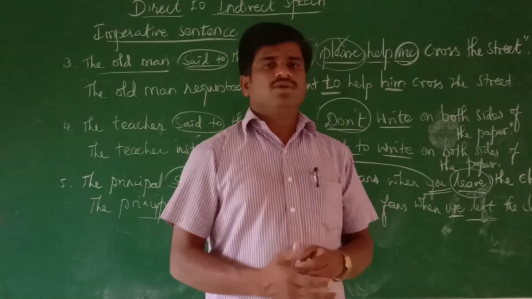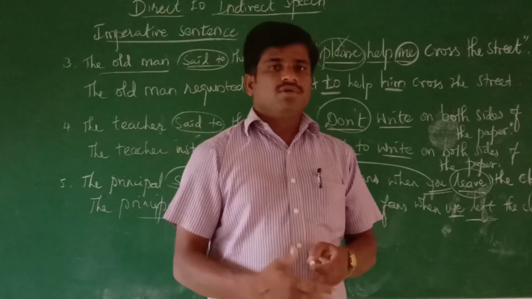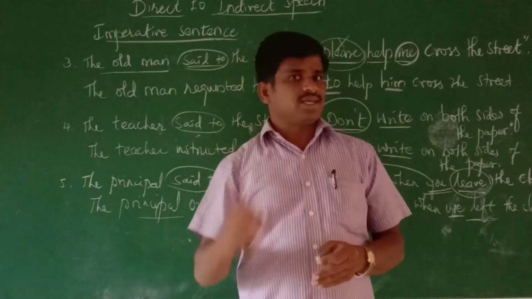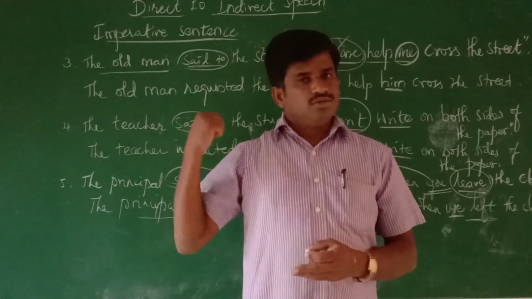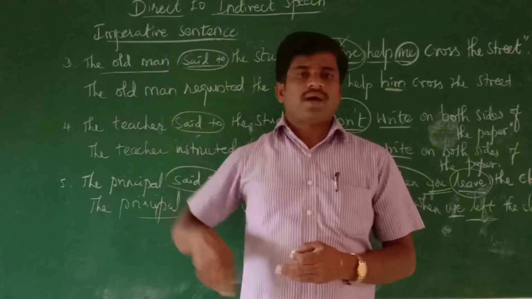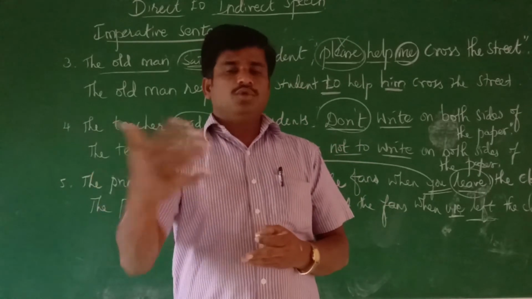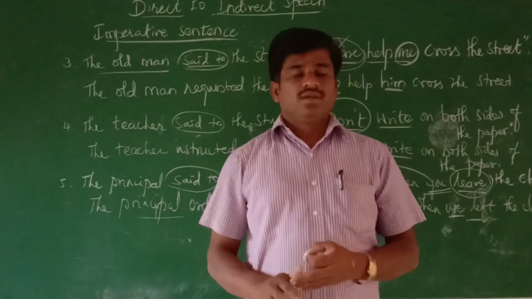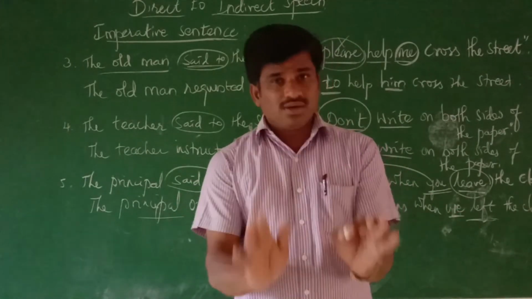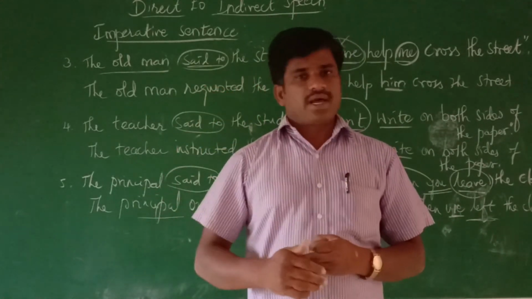You have a textbook, you have a grammar book. Just go and check if an exercise is given, and answer that exercise. You select the imperatives and answer those questions. You can get very familiar and thorough. There is no confusion at all. Very simple, direct and indirect imperative sentences.